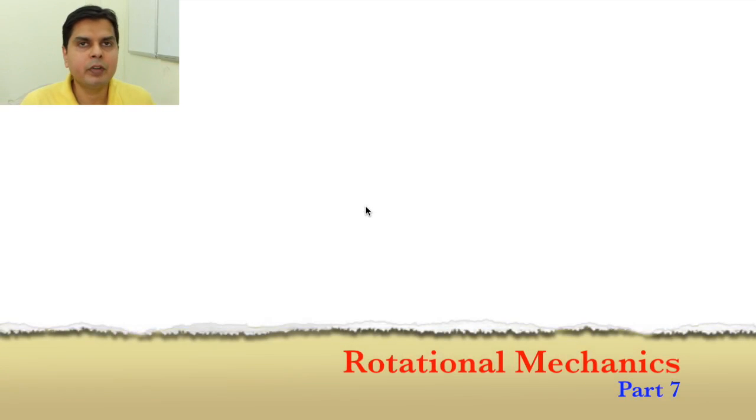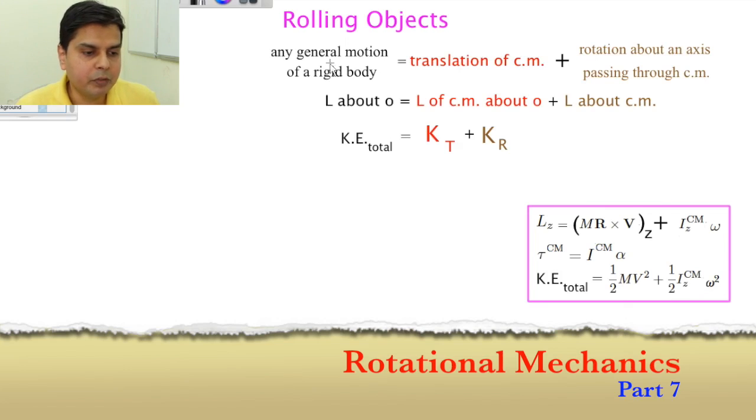In the last slide we had seen that when a body of irregular shape is having both kinds of motion, that is translation also and rotation also, then what were the formulae? These were the formulae. First of all, any general motion of a rigid body can be broken down into translation plus rotation about an axis passing through the center of mass. So L about O will be L of center of mass about O plus L about center of mass.